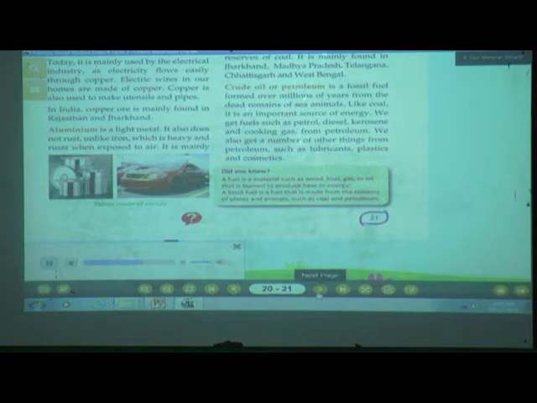Did you know? A fuel is a material such as wood, coal, gas or oil that is burned to produce heat or energy. A fossil fuel is a fuel that is made from the remains of plants and animals, such as coal and petroleum.